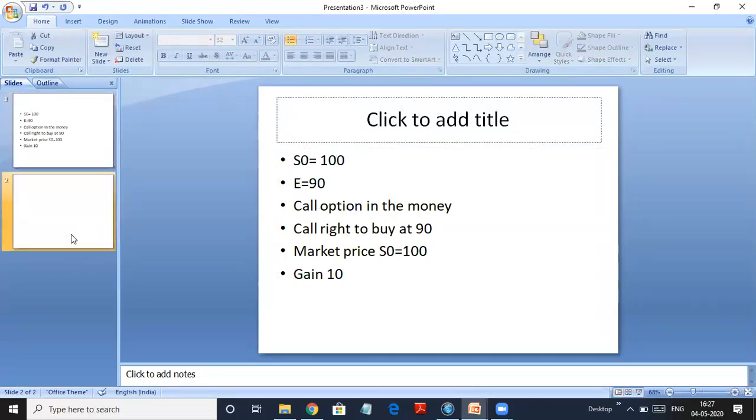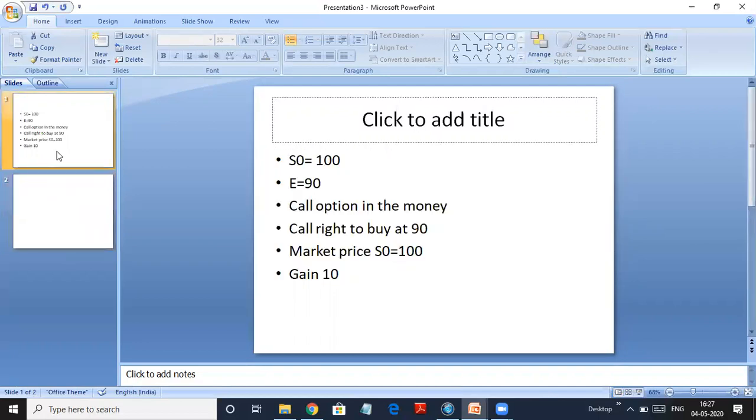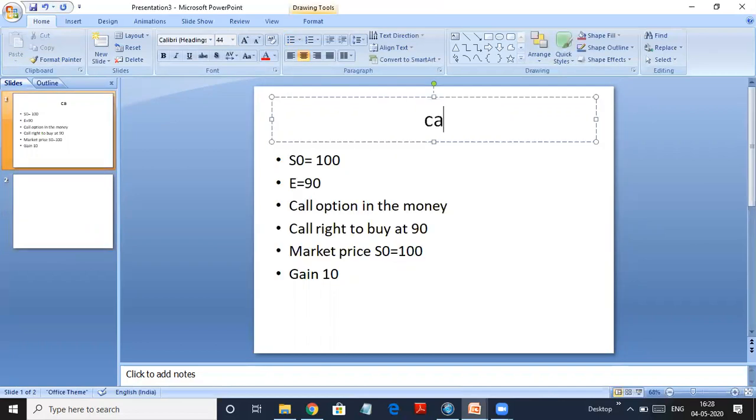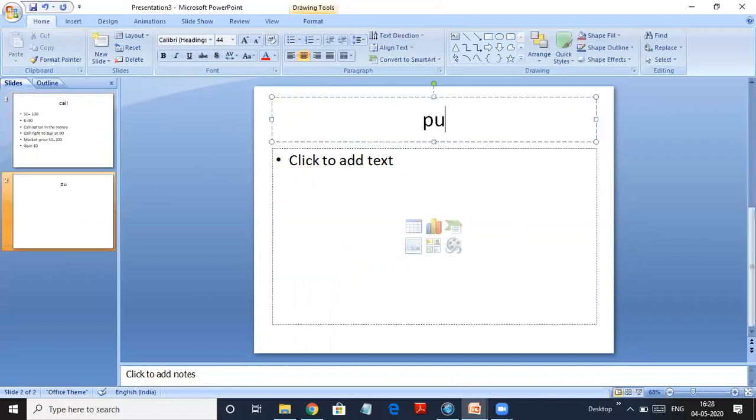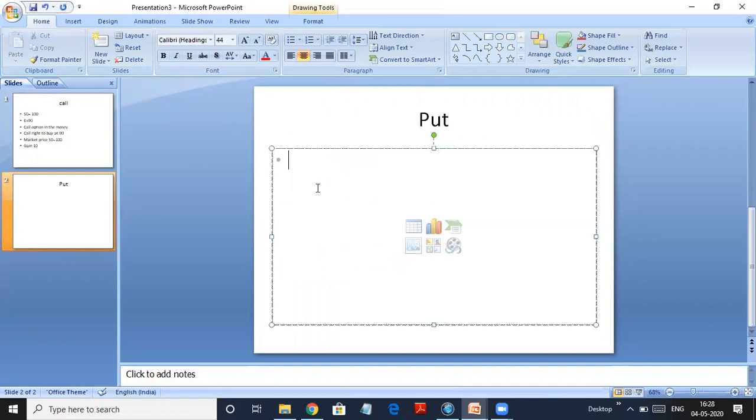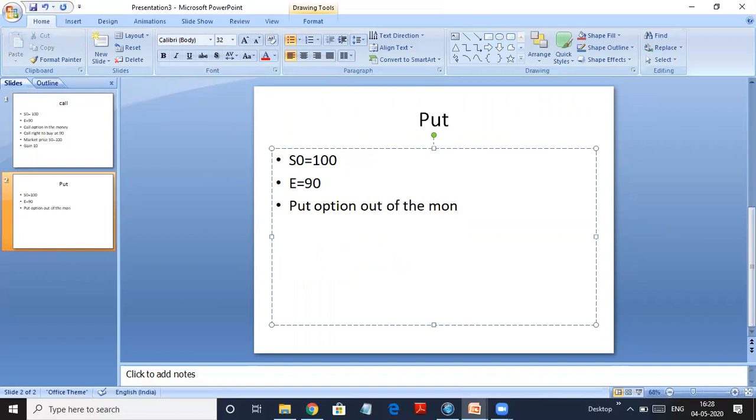Let's understand the same example for put option. So this was for call option. Now let's do it for put option. So similarly, if your S naught is 100, if your exercise price is 90 and you have a put option, I call it out of the money. Now why are we calling it out of the money?